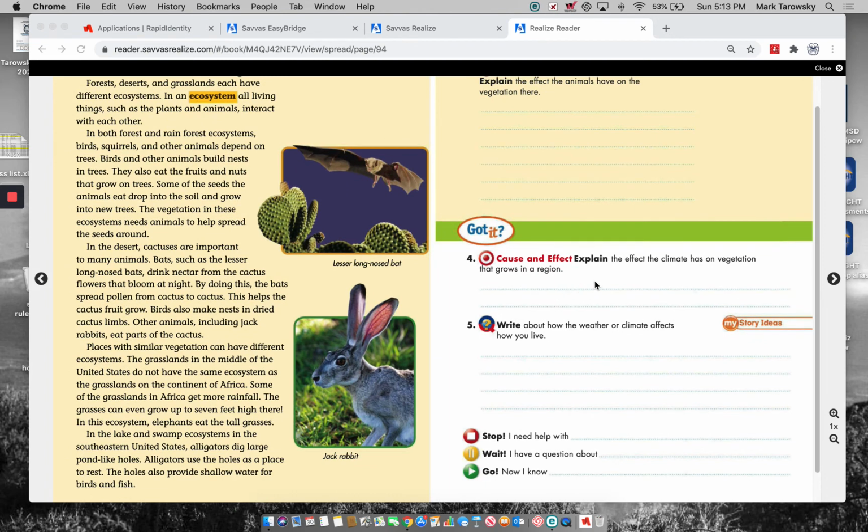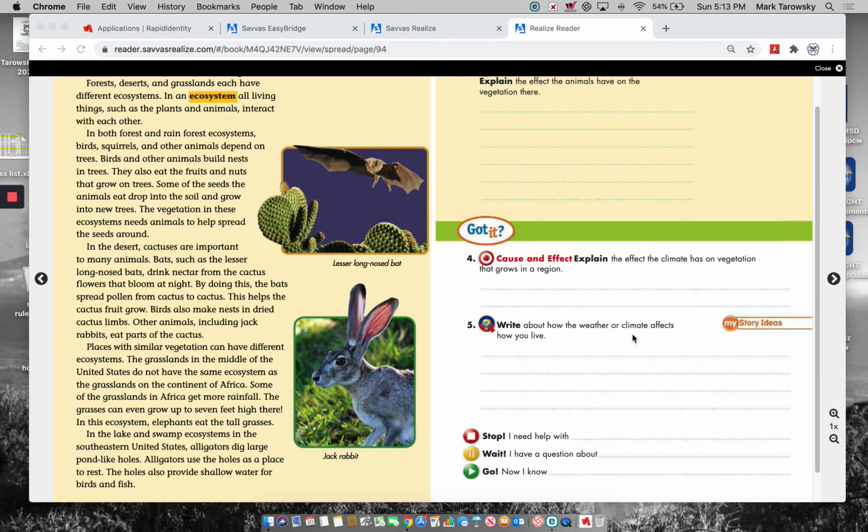We also want to think about the effect that climate has on vegetation that grows in a region. Think about the climate, the weather that occurs over long periods of time, and how it affects the plant life in that region. Think about what happens in Indiana during the wintertime to our plant life.